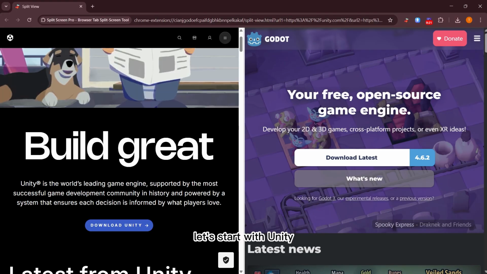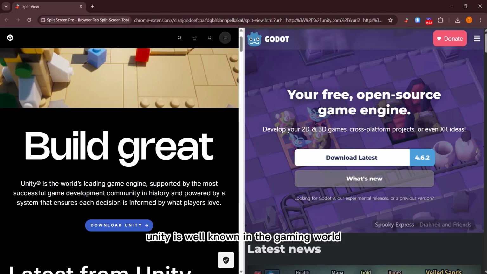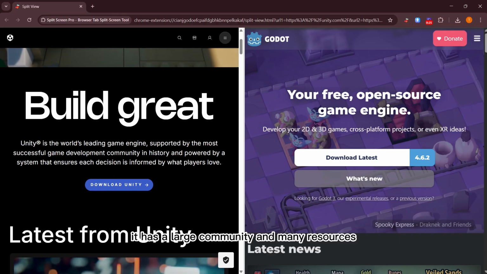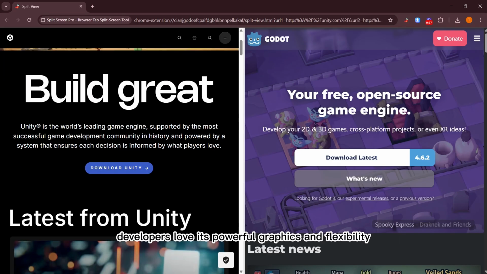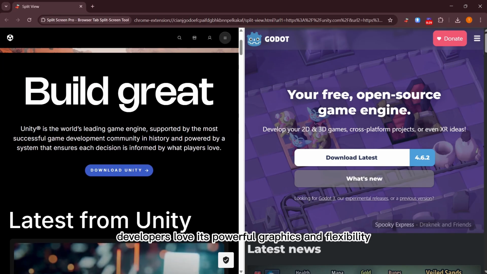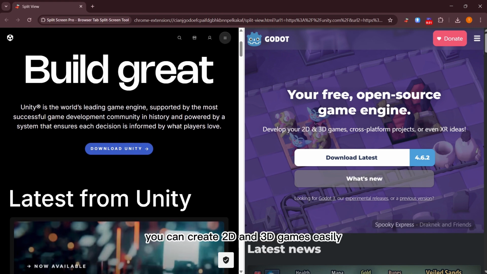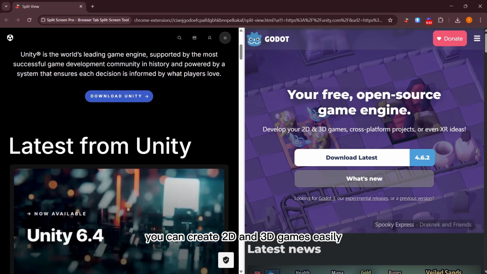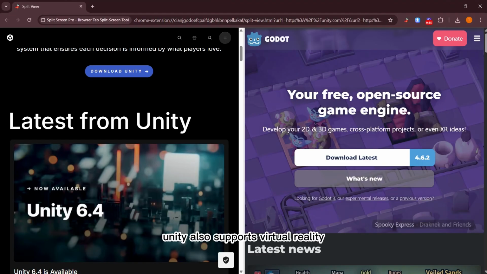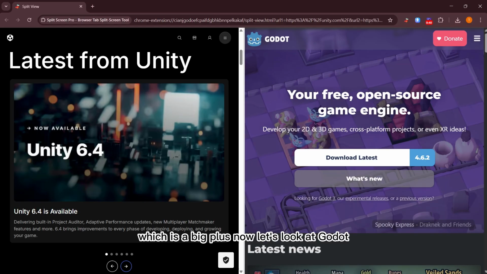Let's start with Unity. Unity is well known in the gaming world. It has a large community and many resources. Developers love its powerful graphics and flexibility. You can create 2D and 3D games easily. Unity also supports virtual reality, which is a big plus.